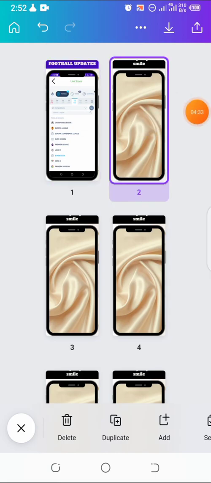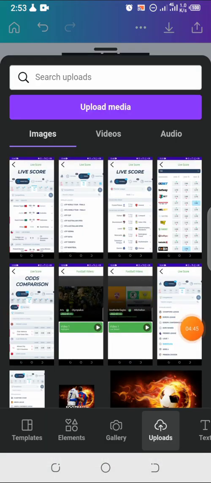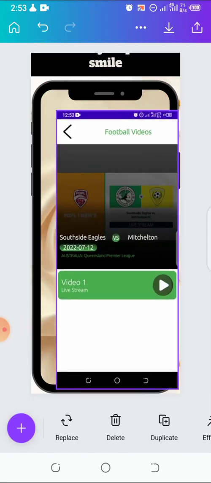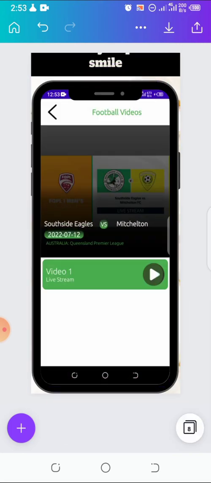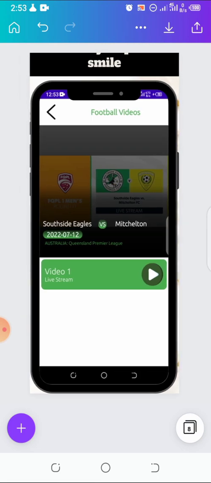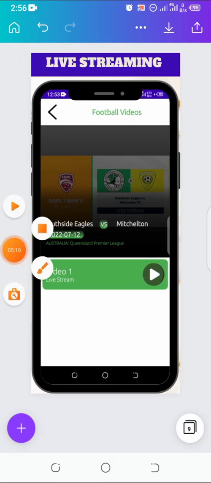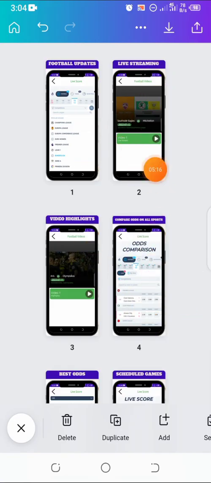It's very simple. It's very easy. I will just click on this one. If I've already duplicated, then I click on this cancel here. Excuse me. Now I'm going to import the picture I want to use. I used this one the other time, so I'm going to use this one now. I just click on it, click to expand it, and it's going to fit in by itself. You see, it just fits in by itself, and that's all. If I want to add any text to the one on top, I can easily add any text, guys. All right, I can see this one is done, so I will do the remaining one.